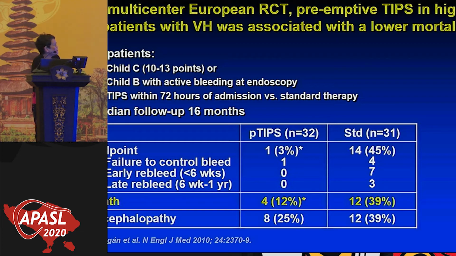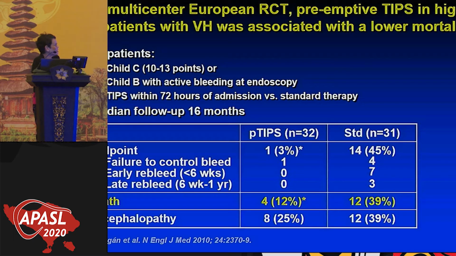And you can see here that they enrolled 63 patients, half of them were Child C, but not too sick patients, so only 10 to 13 points. They excluded Child C of 14 and 15 points, and they looked at Child B with active bleeding at endoscopy.